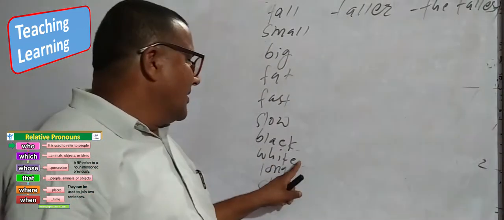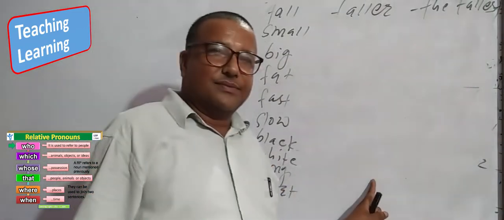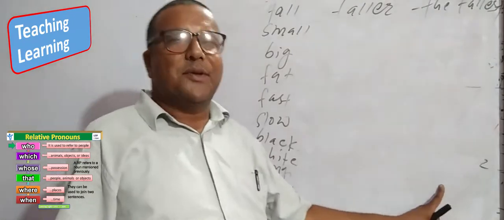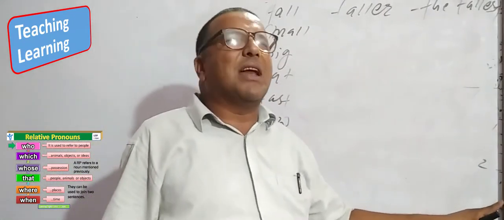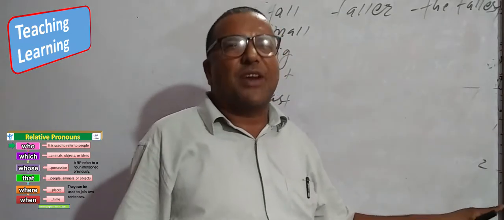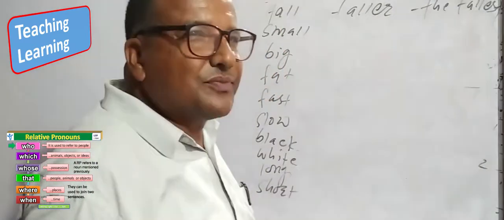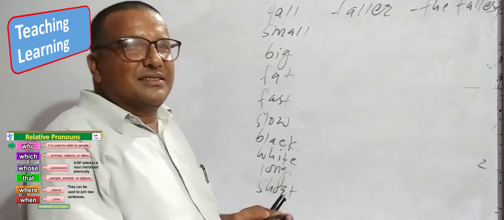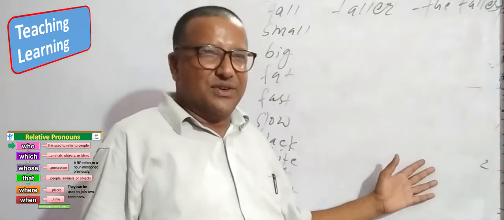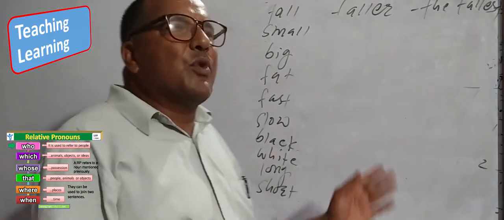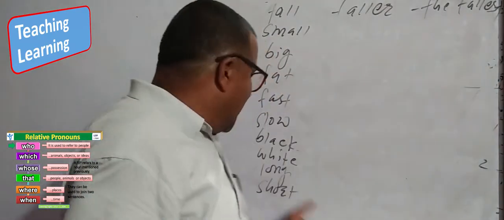Is it? You are white. You are whiter than me. You are the whitest. But it is not normally used, only for writing, not for speaking. Whenever I think of that, I never heard blacker and blackest because it is not that much used in conversation. Okay, good. But I am going to teach only for the rule.